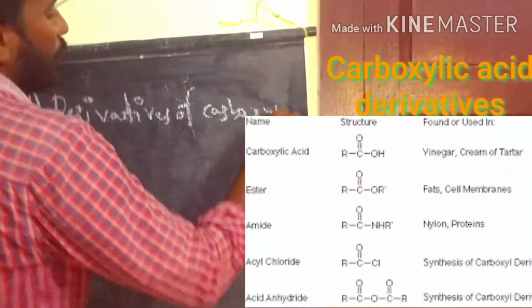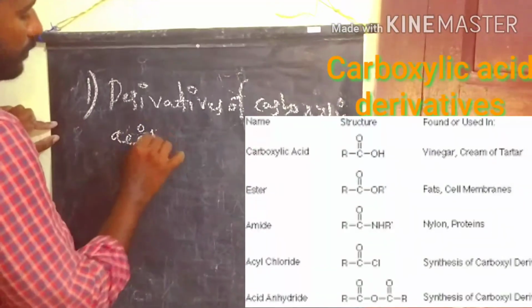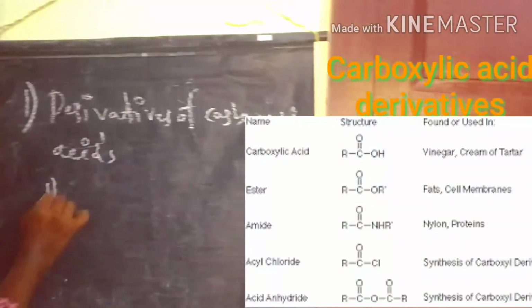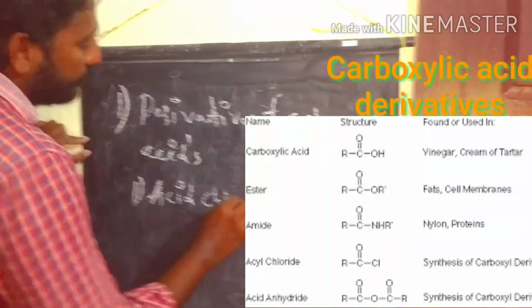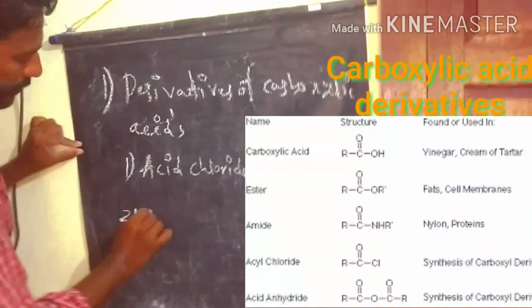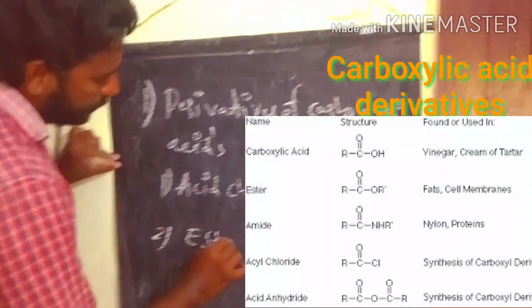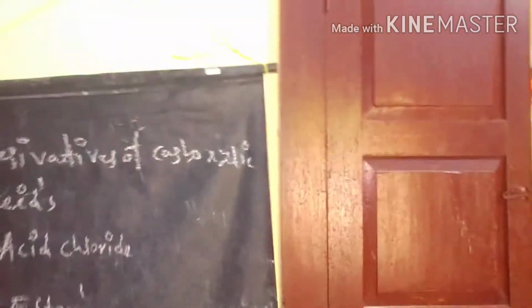We have 4 derivatives from carboxylic acids. The first one, acid chlorides. The second one, esters. The third one, anhydrides.